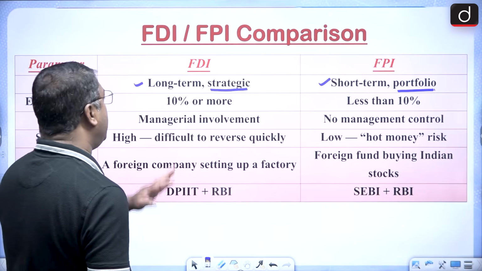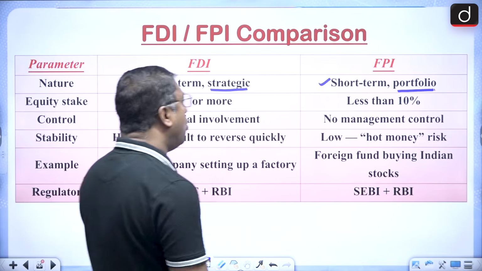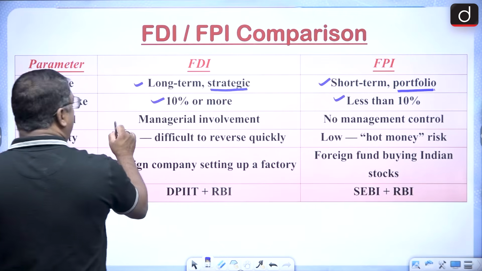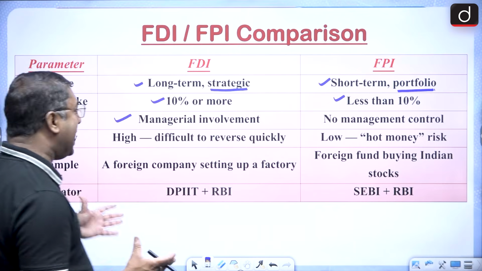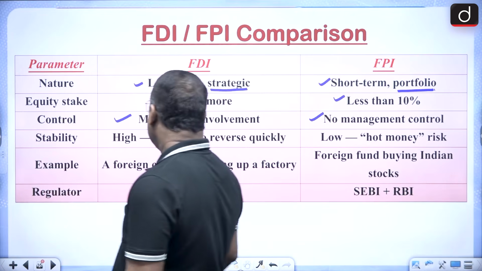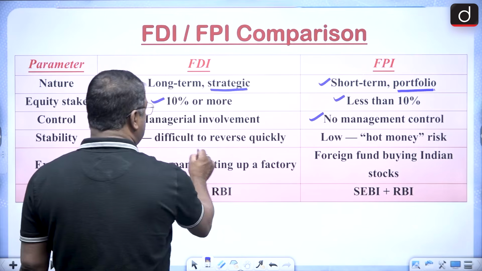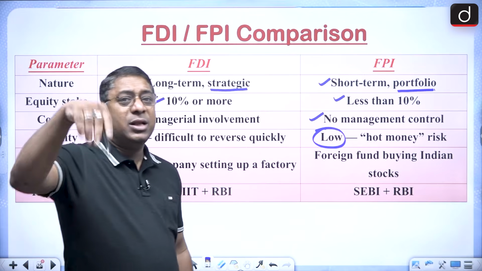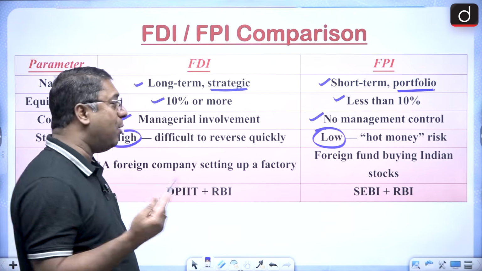FPI is short term and it is portfolio. For FDI, equity share stake is 10% or more, and here it is less than 10%. Control, managerial involvement: in FDI you have the entire management control. In FPI, no management control. Stability: it's high for FDI because it is difficult to reverse, but for FPI it's very low. Why? Because it's very volatile. The prices can go up and down.